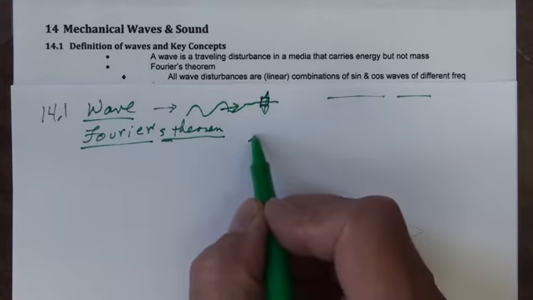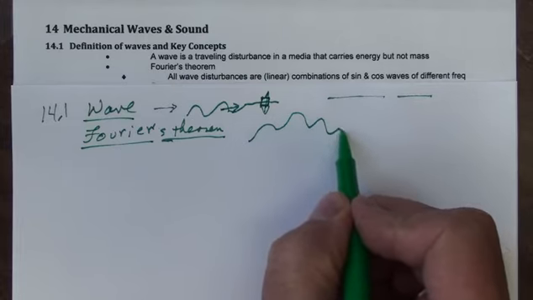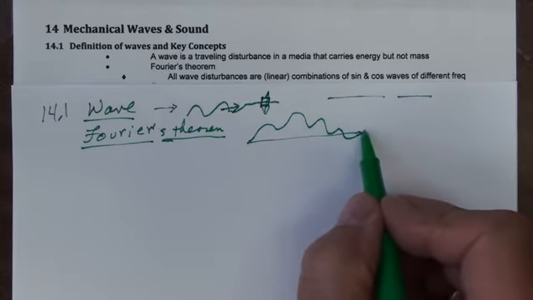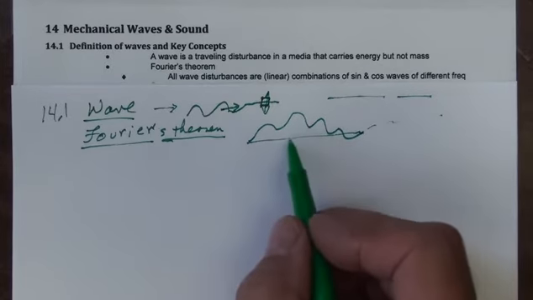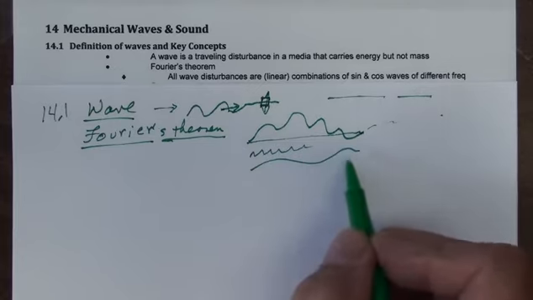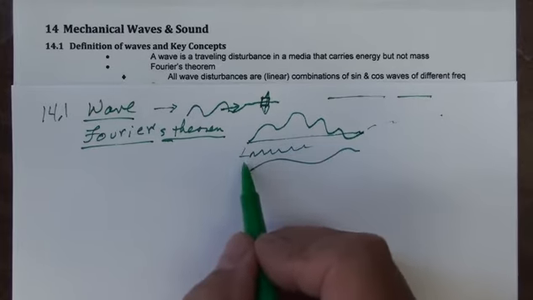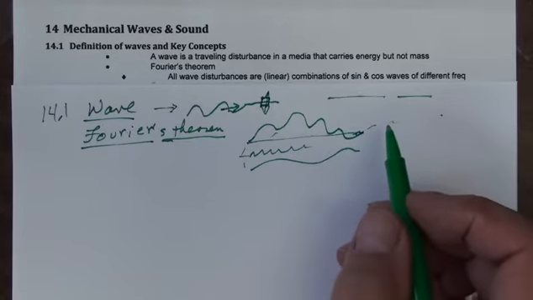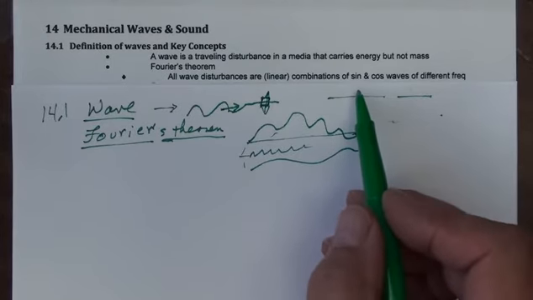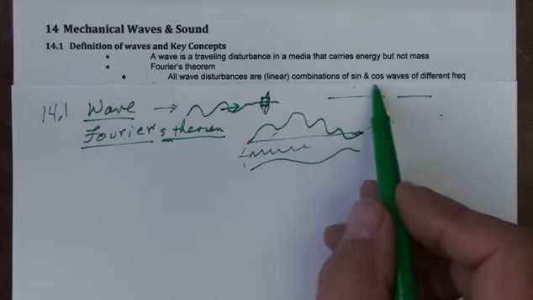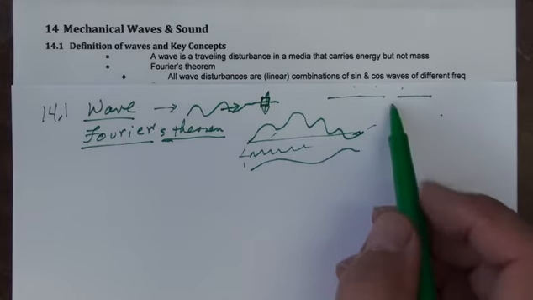That means no matter what this disturbance is like, if it's periodic and repeats itself again and again, then we can find different types of sines and cosines of different amplitudes that will add up and give us exactly that wave. In particular, we'll find out that any water wave or any sound wave or any light wave can be made up of sine and cosine waves.